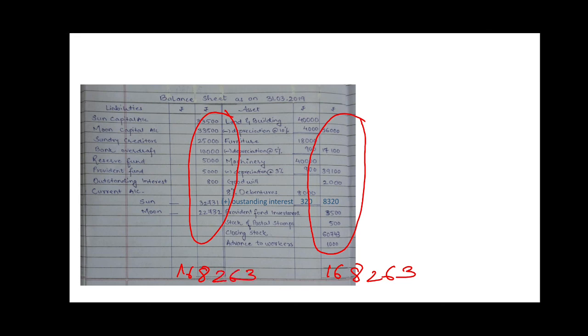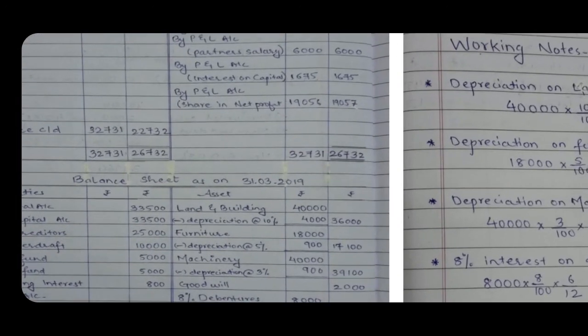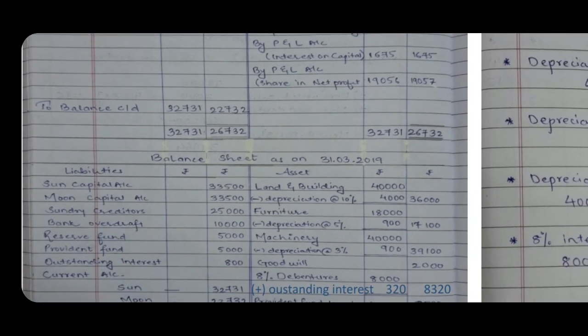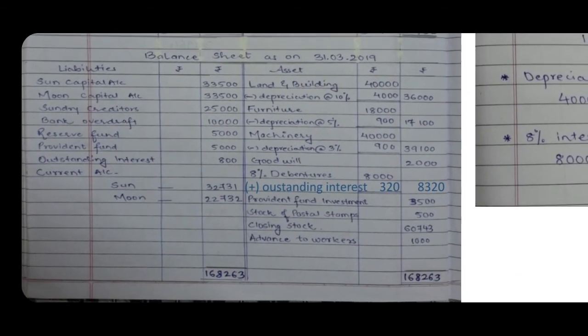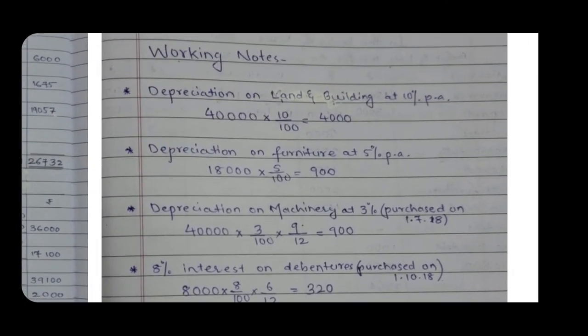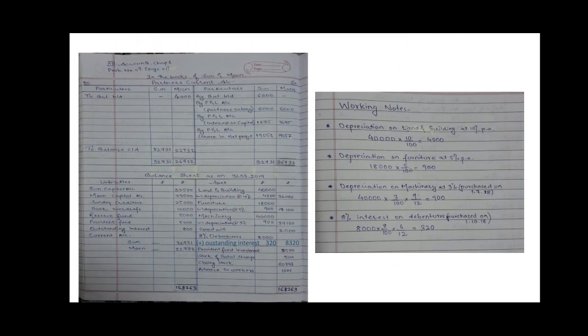So it tallies. In this way, your solution will be, here is your partner's current account and this is your balance sheet with some adjustments, with some working notes. So that's it about this problem.